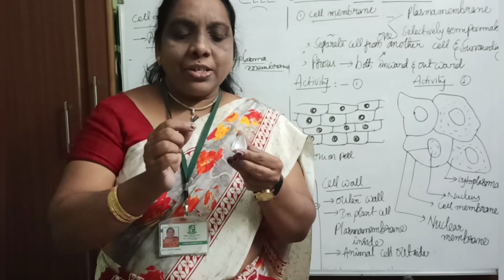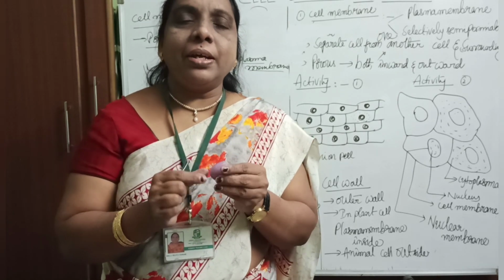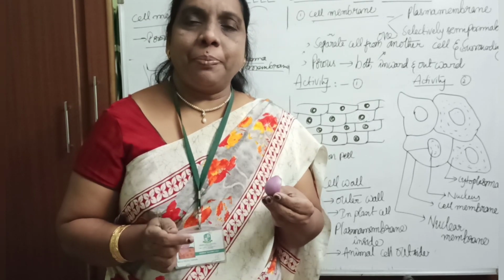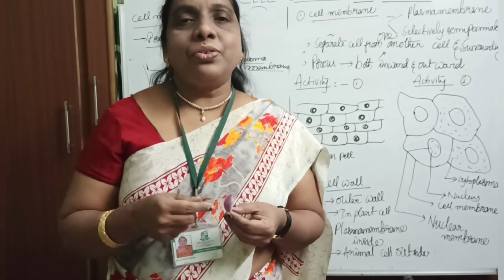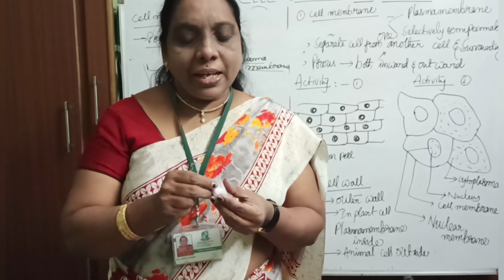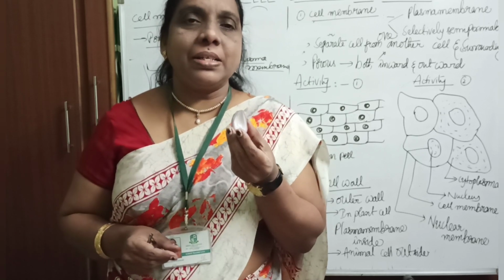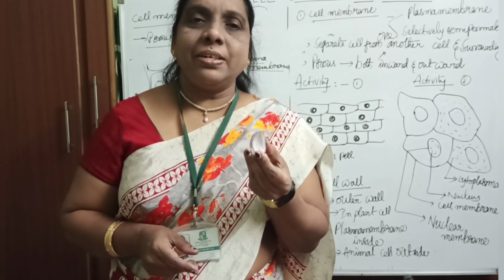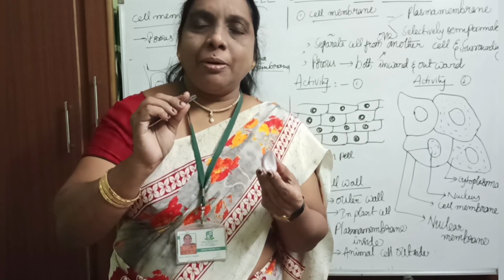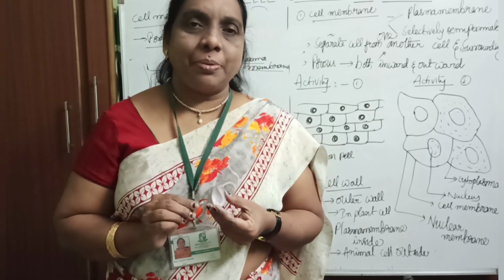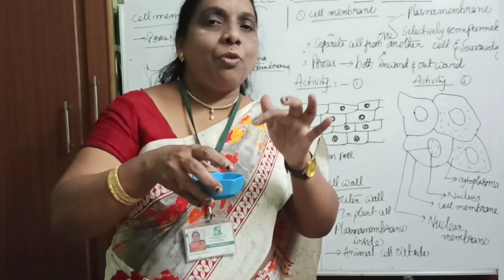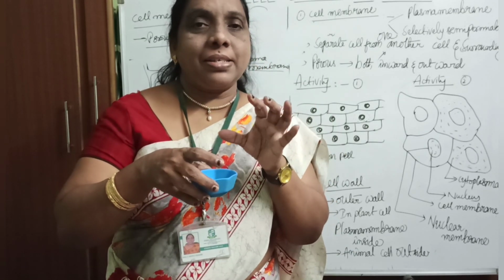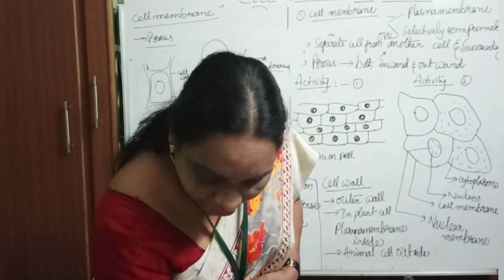So first take the onion bulb, cut it, remove the outer layer and cut it into 2 equal halves. Take the inward part, the concave region, and peel it with the help of forceps. After peeling, keep that peel in the water-containing watch glass or petri dish.